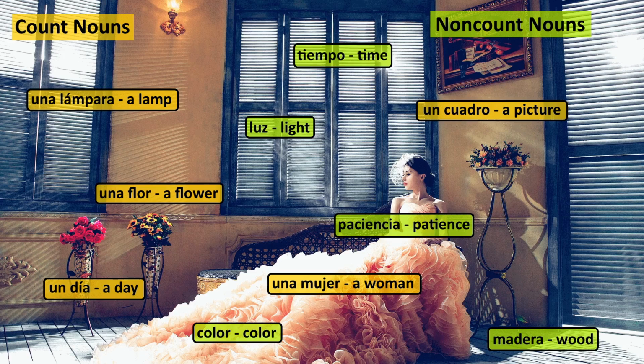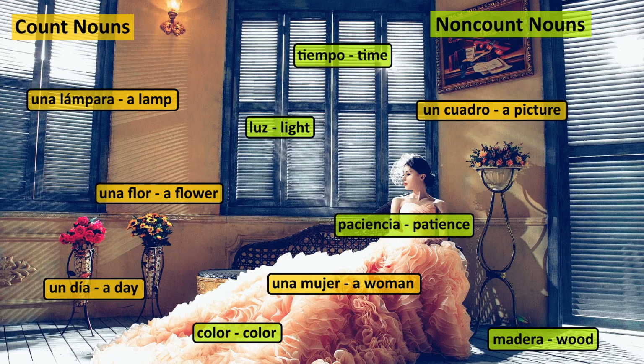Here are some examples of count nouns in Spanish. Una lámpara, a lamp. Una flor, a flower. Un día, a day. Una mujer, a woman. Un cuadro, a picture.